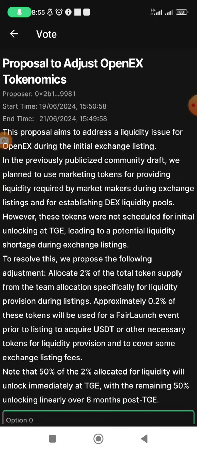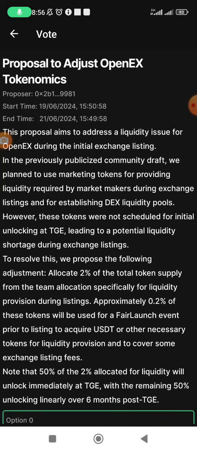However, these tokens were not scheduled for initial unlocking at TGE, leading to a potential liquidity shortage during exchange listing. So to resolve this, we propose the following adjustment. First of all, allocate 2% of the total supply from the team allocation specifically for liquidity provision during listing.